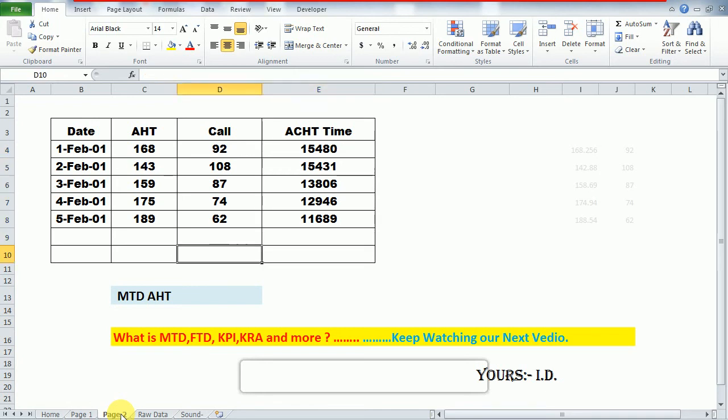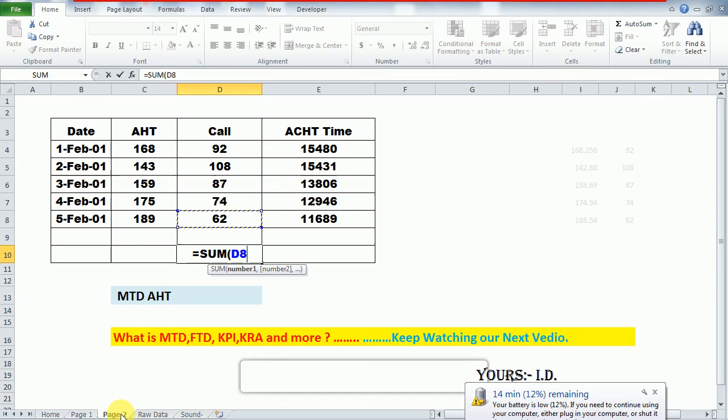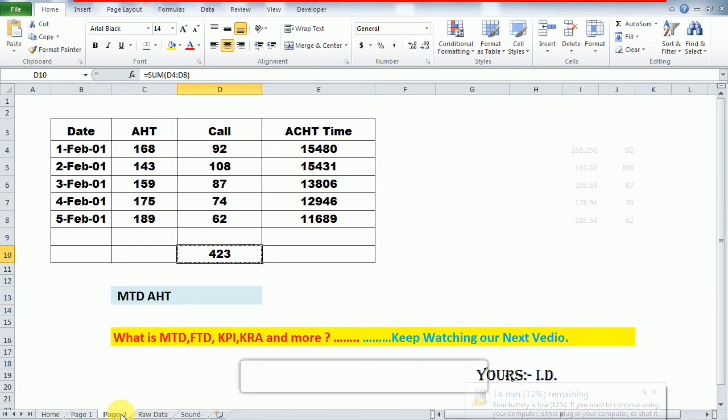So guys, what will I do? I will sum all the calls by taking the sum formula. I'm taking the sum of this number of calls, and like that I will also take a sum of this AST time.